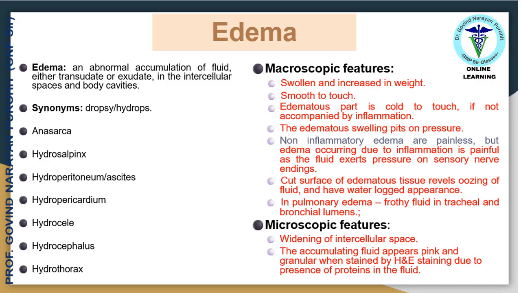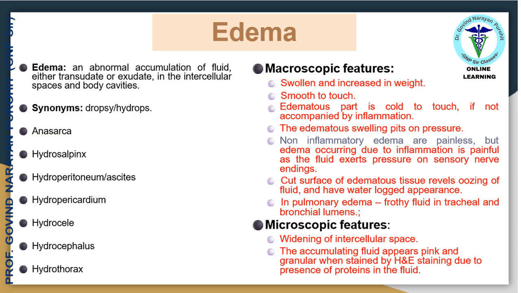Now let's talk about edema. Edema is an abnormal accumulation of fluid, either transudate or exudate, in the intercellular spaces and body cavities. When this fluid accumulation is in the fallopian tube, pericardium, or meninges of the brain, the terms hydrosalpinx, hydropericardium, and hydrocephalus are used.